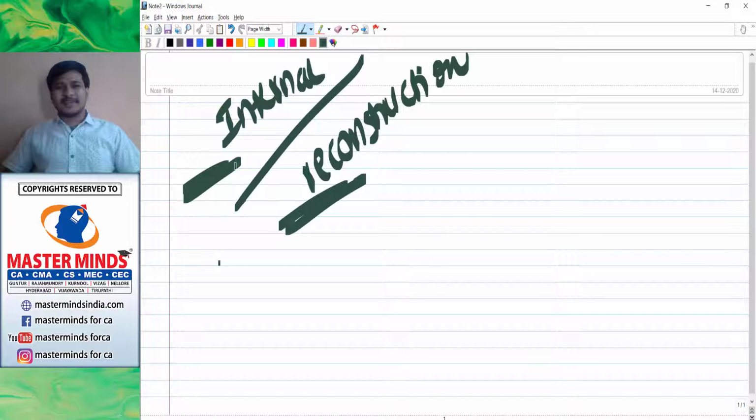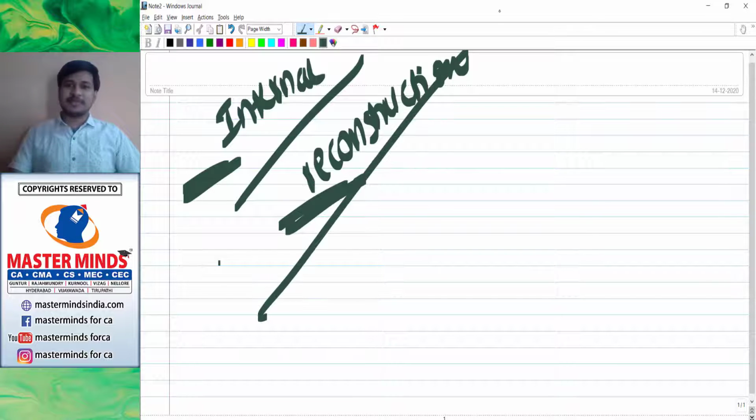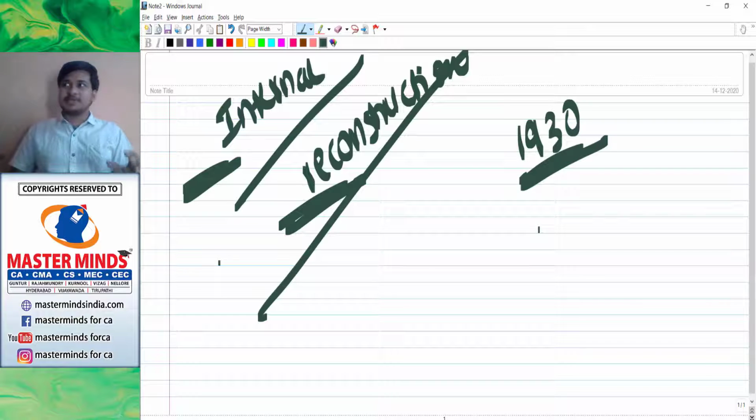Frankly speaking, generally reconstruction is done if it is not working properly. Take old buildings, say for example a building constructed in the year 1930, and that particular building is not holding its position well. Say if a sudden rain or a storm had come, it has been leaking, the water is leaking in the rooms of the building. So they have decided to reconstruct the building.